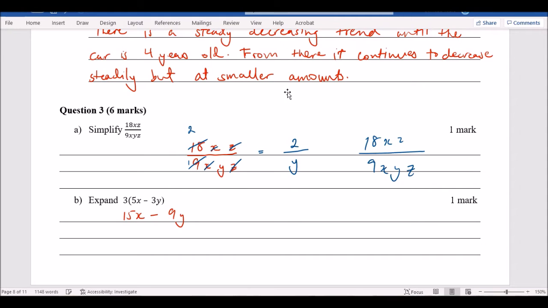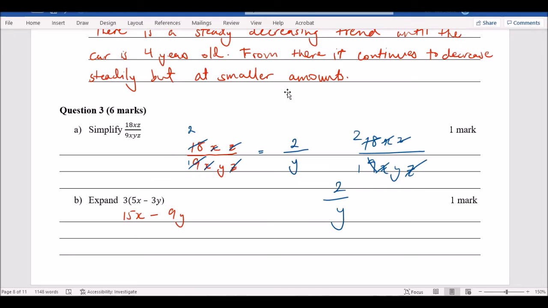Here the 18 and the 9 get cancelled out and become 2 because they're both divisible by 9. That becomes 1, that becomes 2. The x and the x cancel each other out, and the z and the z cancel out. So the answer you're left with is 2 over 1y. But you don't need that 1 anymore because it's the invisible 1, so it's just 2 over y.